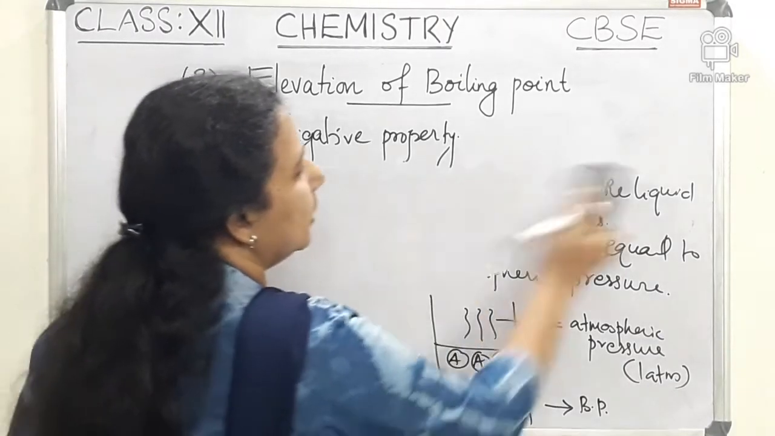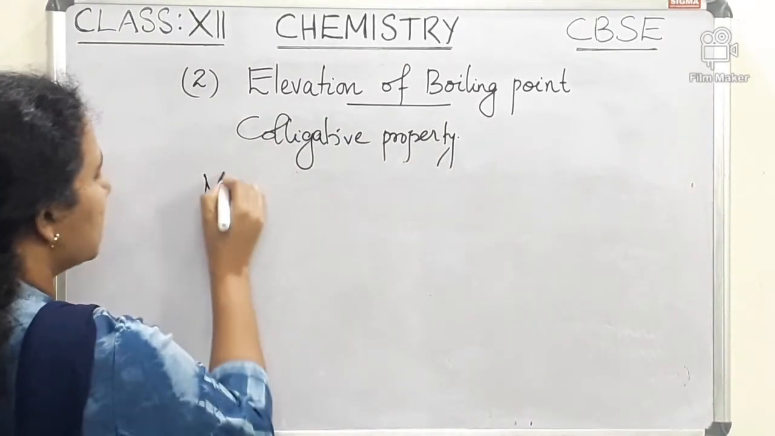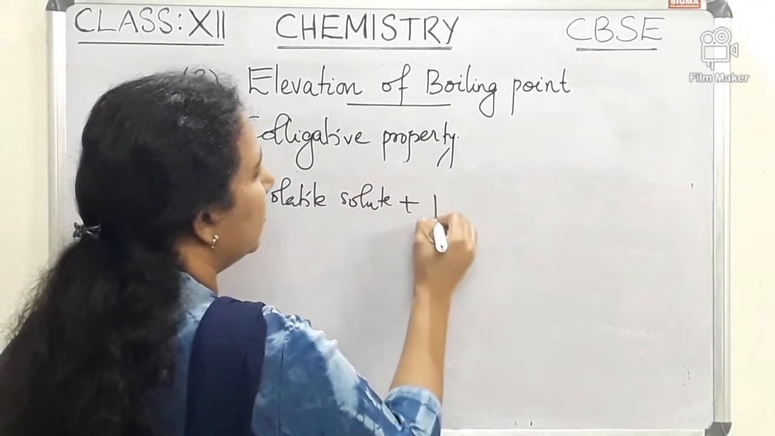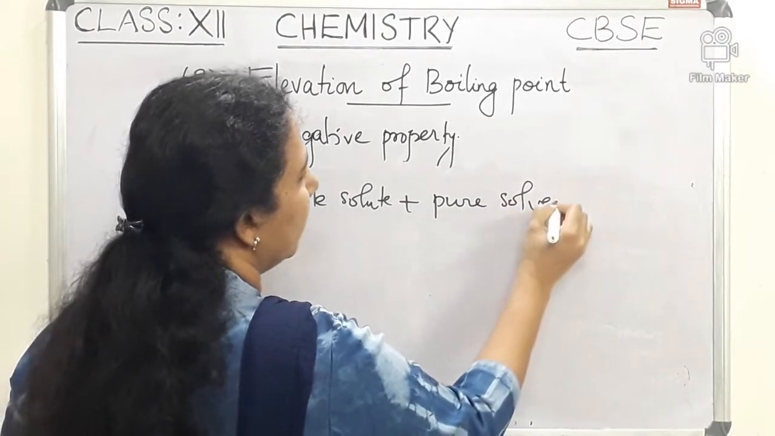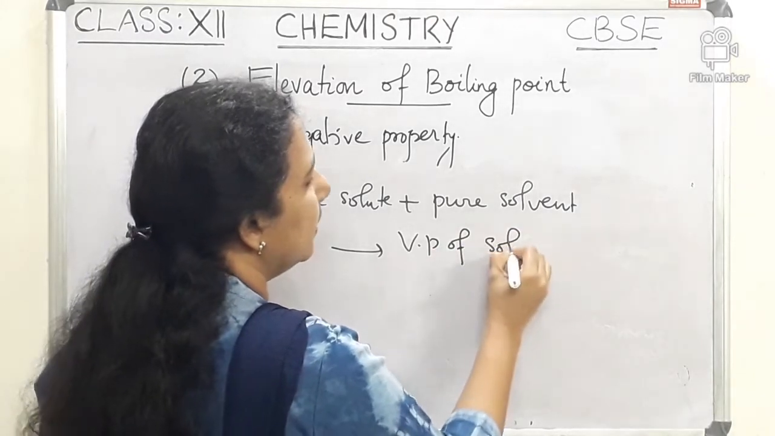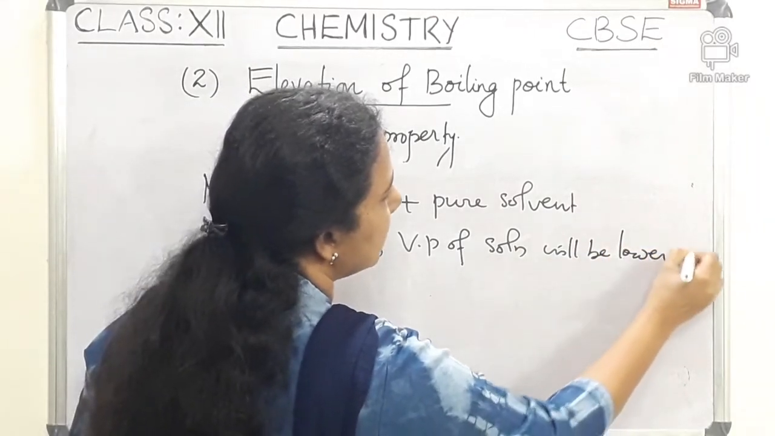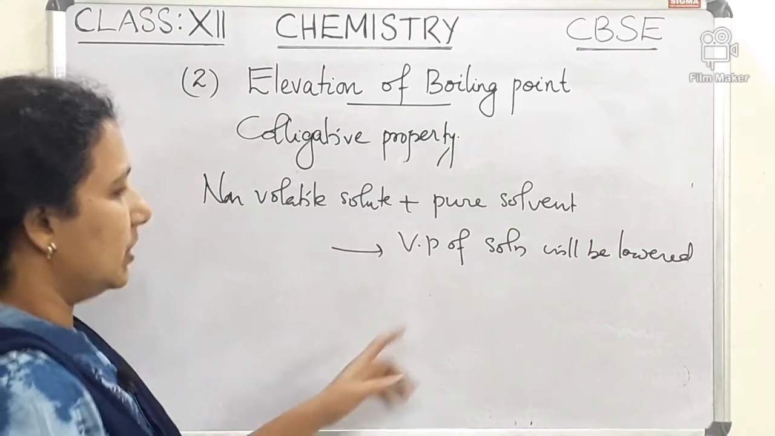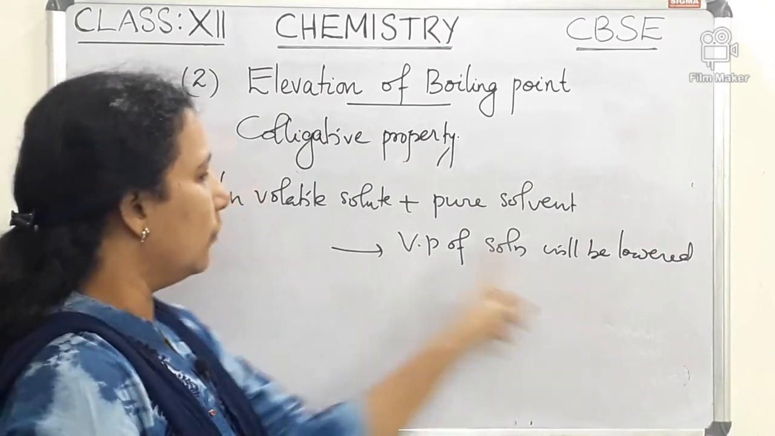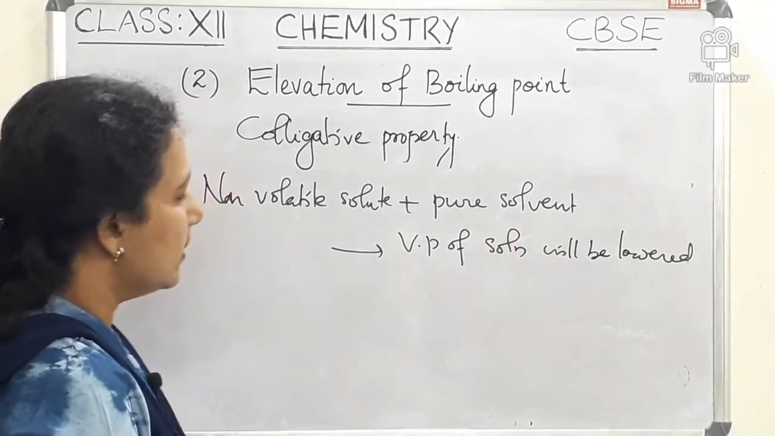And we know that when a non-volatile solute is added to a pure volatile solvent, the vapor pressure of the resulting solution will be lowered. That we have already learned. So the vapor pressure of the resulting solution will be lowered when a non-volatile solute is added to a pure volatile solvent.